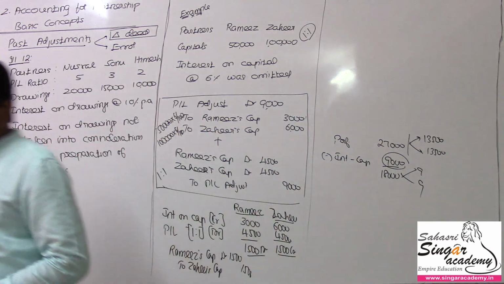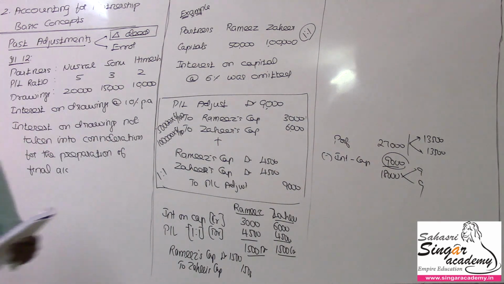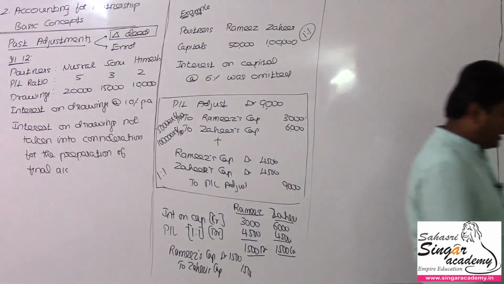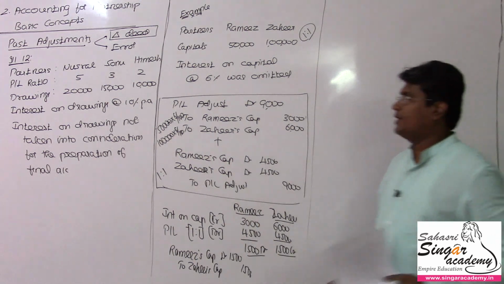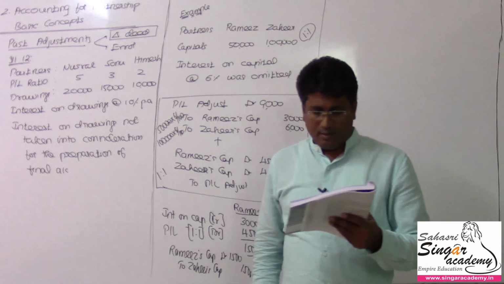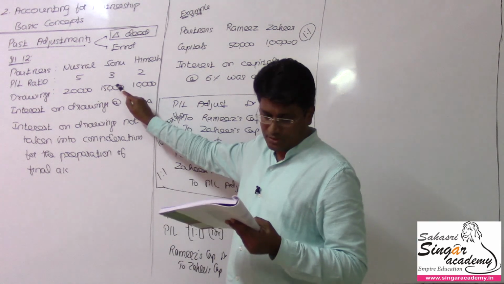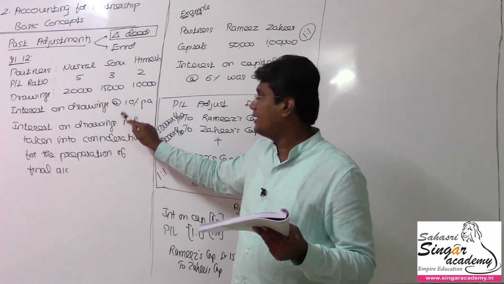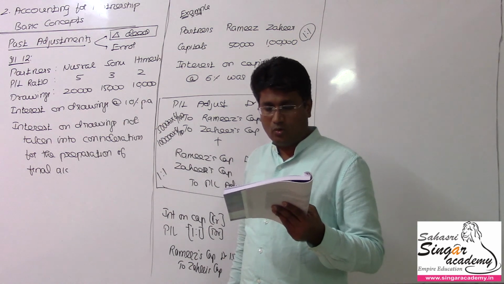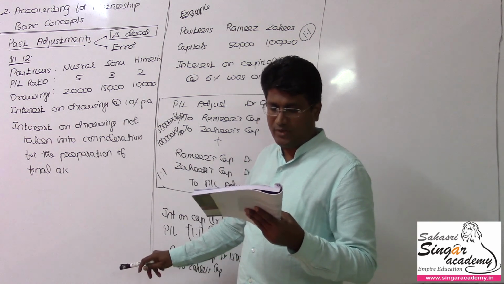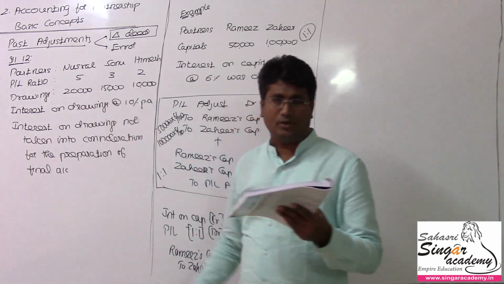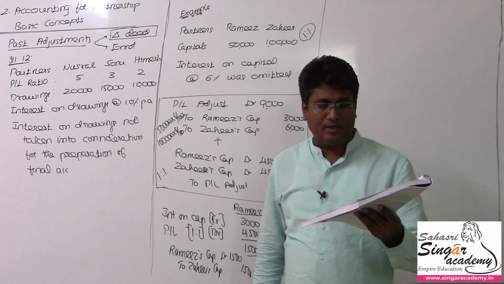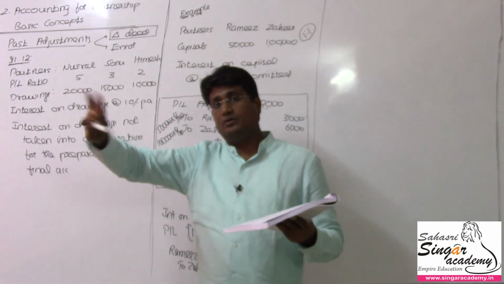So we have passed this. We'll now solve illustration number 12 regarding the past adjustment, from the NCERT book. Nusrat, Sonu and Himesh are partners. Three partners are there. Sharing profits and losses in the ratio of 5:3:2. The partnership deed provides for charging interest on drawings at the rate of 10% per annum. The drawings of Nusrat, Sonu, Himesh during the year ending December 2015 amounted to rupees 20,000, 15,000 and 10,000 respectively. After the final accounts have been prepared, it was discovered that interest on drawings had not been taken into consideration. After final accounts preparation only, they came to know interest on drawings was missed out.